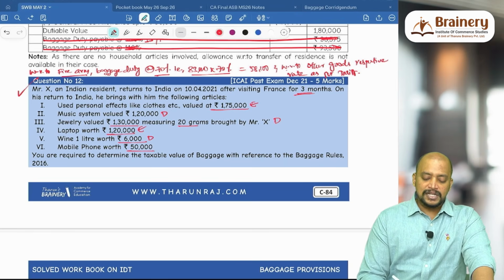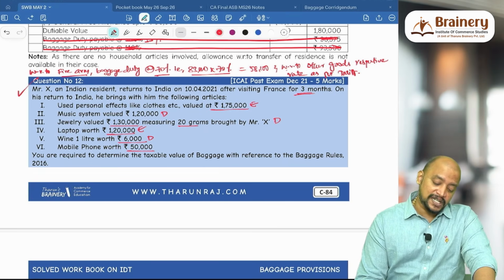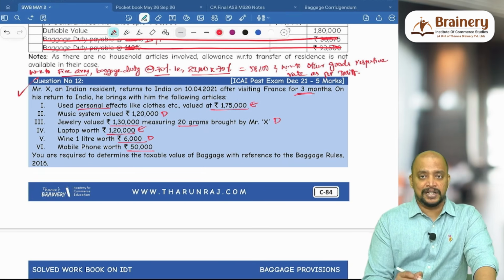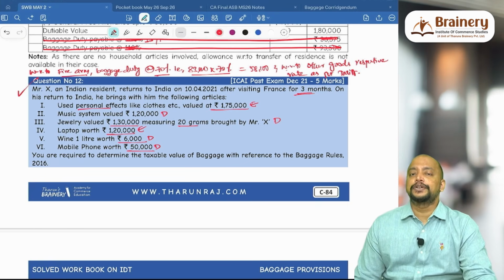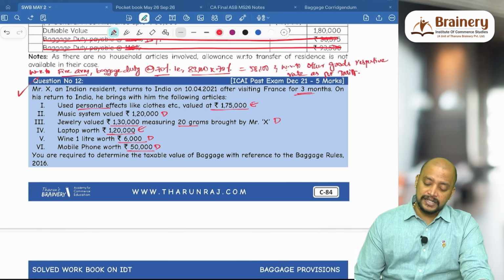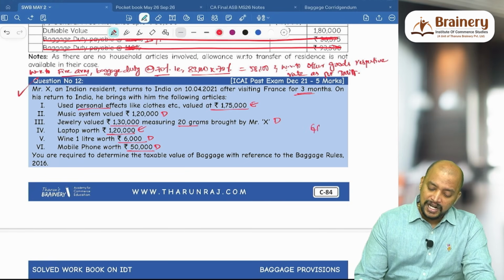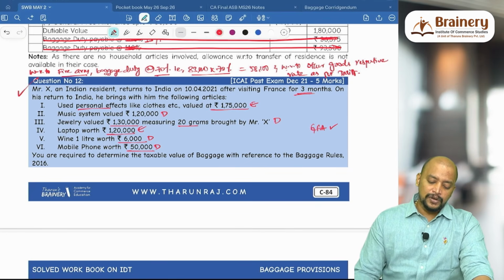Mobile phone, sir, won't we take the mobile phone as a personal effect? If it is a personal effect, it should have been given separately. Given separately means it's a new mobile. Now we understood what is dutiable. Next we need to know the allowances. What allowance is available? General free allowance is the only one available, no other allowance.